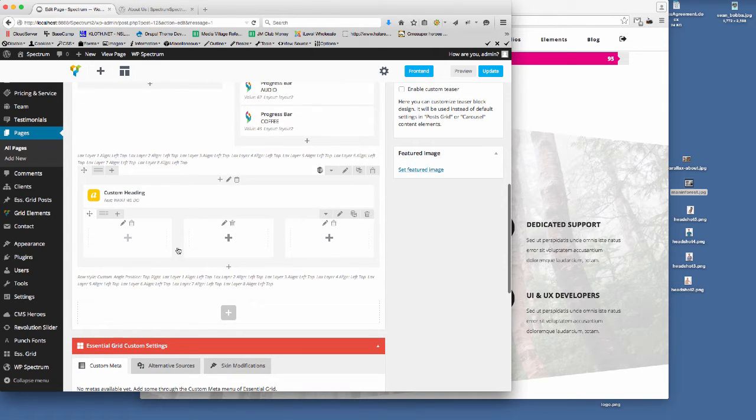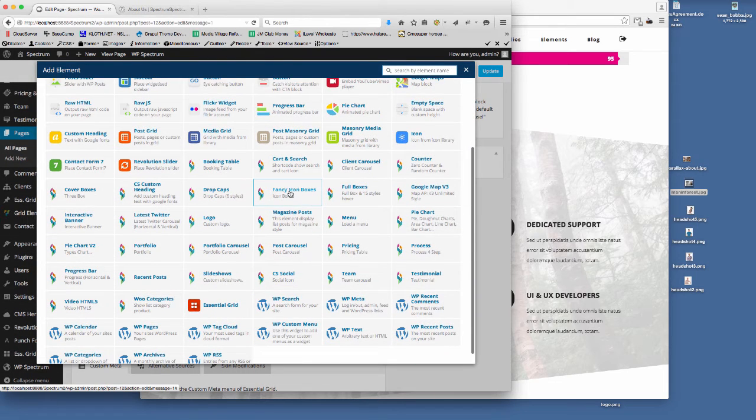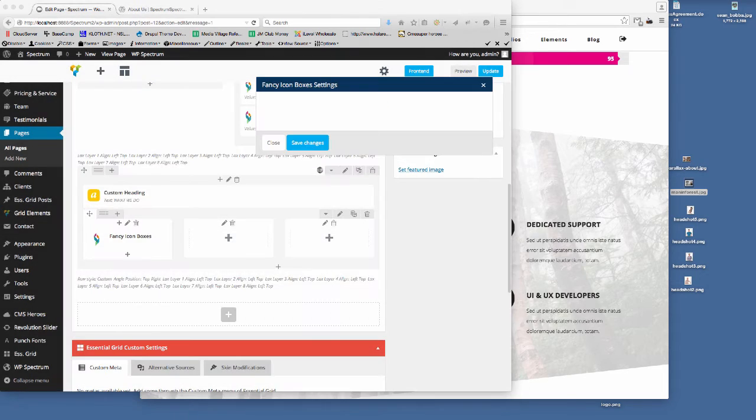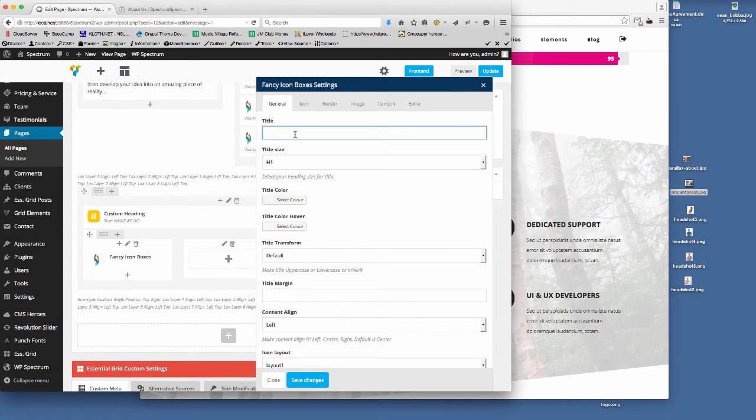So the first thing that we need to add is what's called a fancy icon box. So if we click on this one here, and then the title of this, I think we are going to call, what we call it, Stunning Themes.